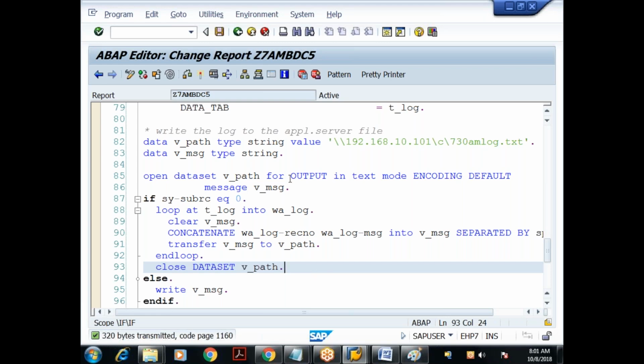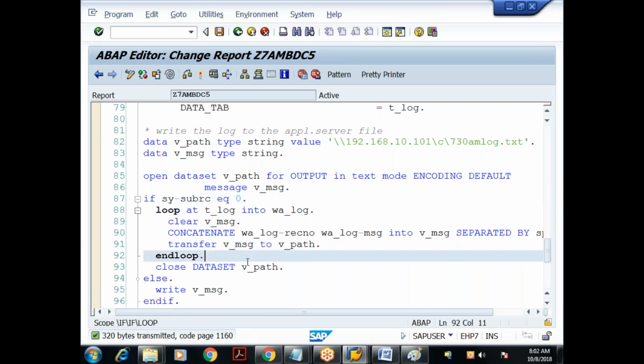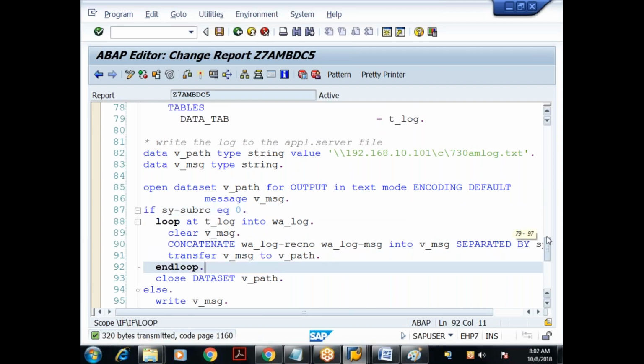Please ask. Output means for writing purpose. Input means for reading purpose. For reading, we use the read dataset statement. For writing, we use what? Transfer statement. Any questions? Please ask.